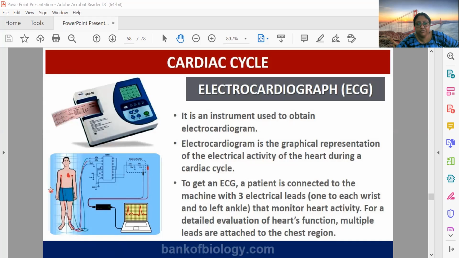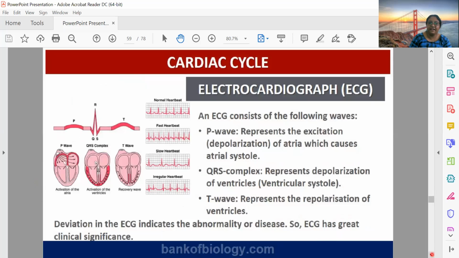For us, novice people, it is useless gibberish. We cannot understand what it is saying about the health of your heart. But yes, doctors are experts in understanding this zigzag line, and they can predict the health of a person. So in each ECG graph, there are areas.